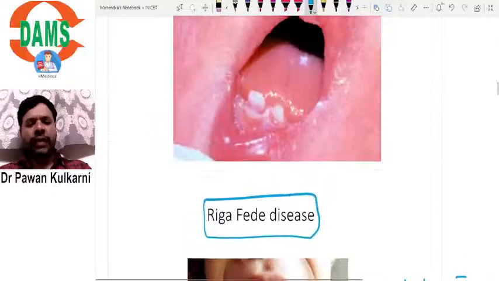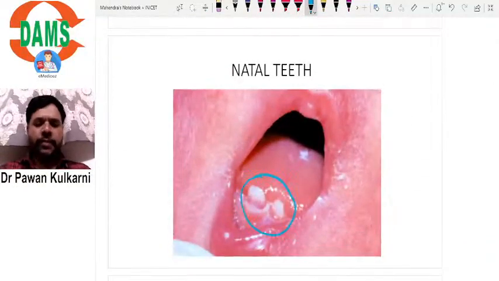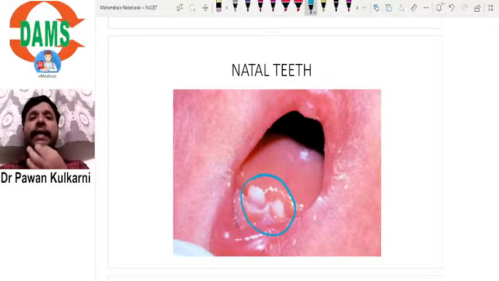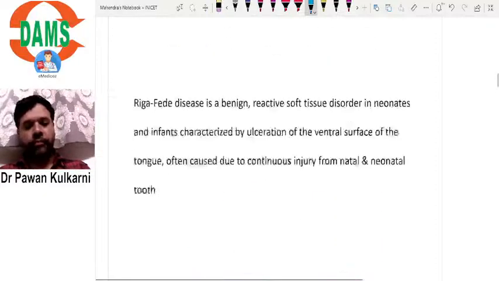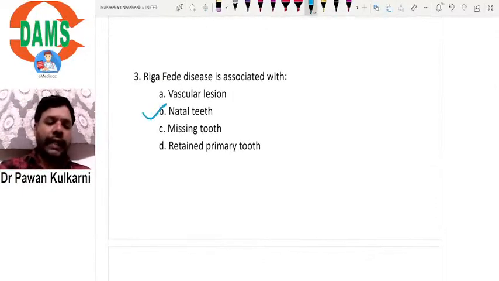So by this we can come to know that this is a natal tooth. Another image of natal tooth where you can see. And remember, natal tooth is always seen in the lower anterior region only, mandibular anterior region. So Riga-Fede disease is associated with natal teeth.